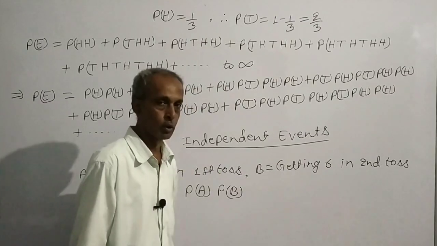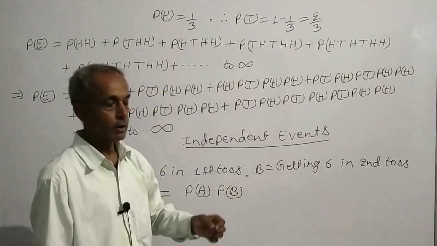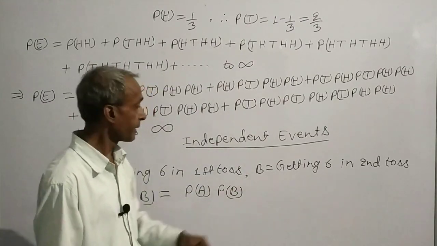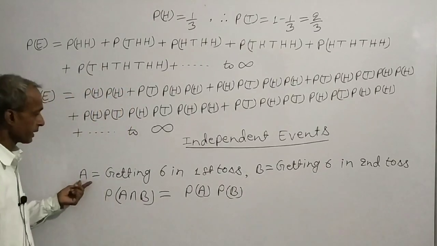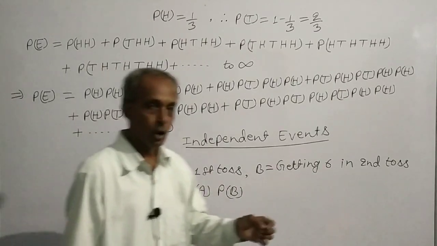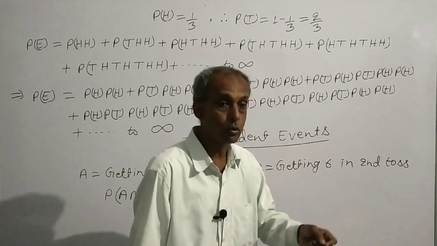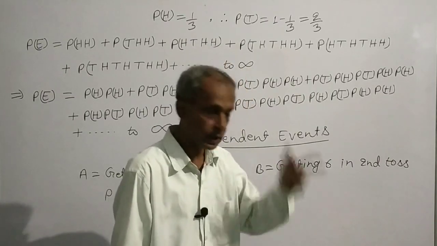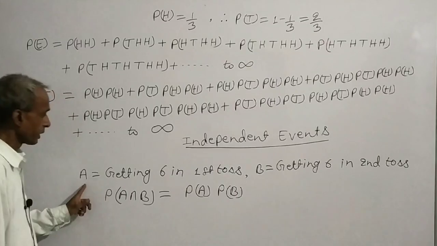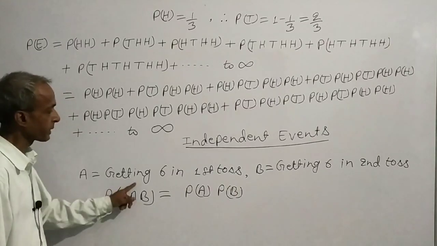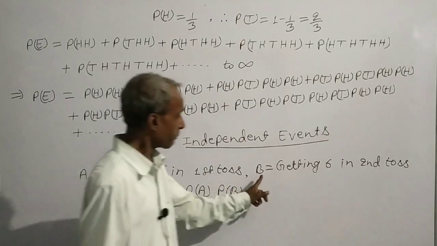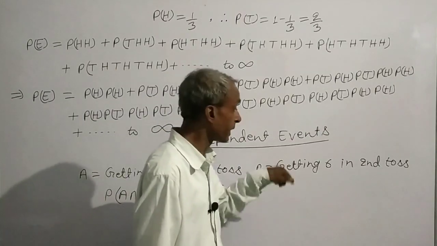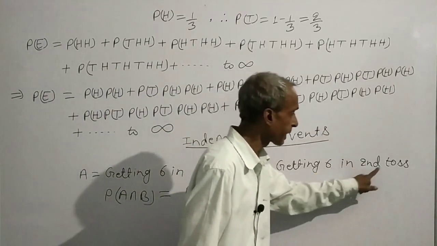As for example, when we toss a die, and suppose we toss a die two times, and suppose A is the event of getting 6 in first toss, while B is the event of getting 6 in second toss.